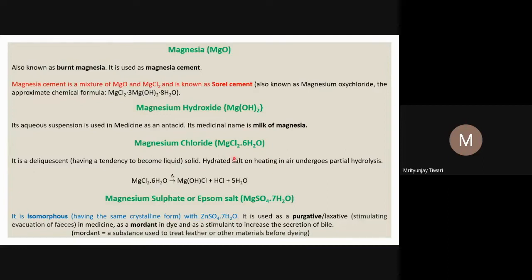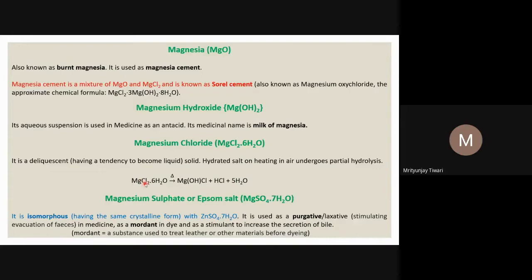And magnesium chloride, we know, is deliquescent. Deliquescent means having a tendency to melt or become liquid. This is the deliquescent nature, so it's a deliquescent solid. Magnesium chloride is a hydrated salt that, on heating in air, undergoes partial hydrolysis. So this salt on heating undergoes partial hydrolysis, and what does it mean?